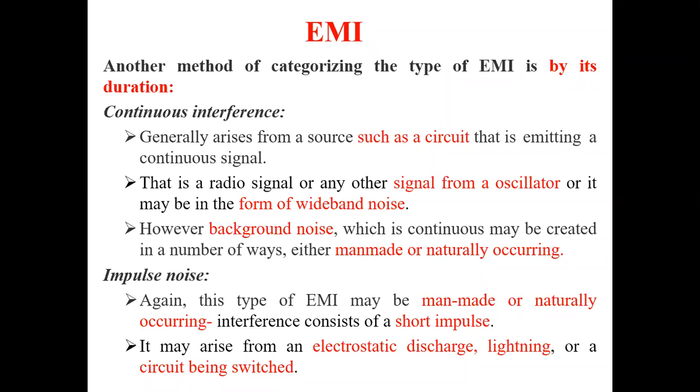The next one is impulse noise. This may again be man-made or naturally occurring, but it comes like a pulse: immediately it will come and go. That refers to impulse noise or impulse interference. It consists of a short impulse, like lightning: the thunder comes and goes. It is an instant, quick one. A pulse will appear immediately and then close off.